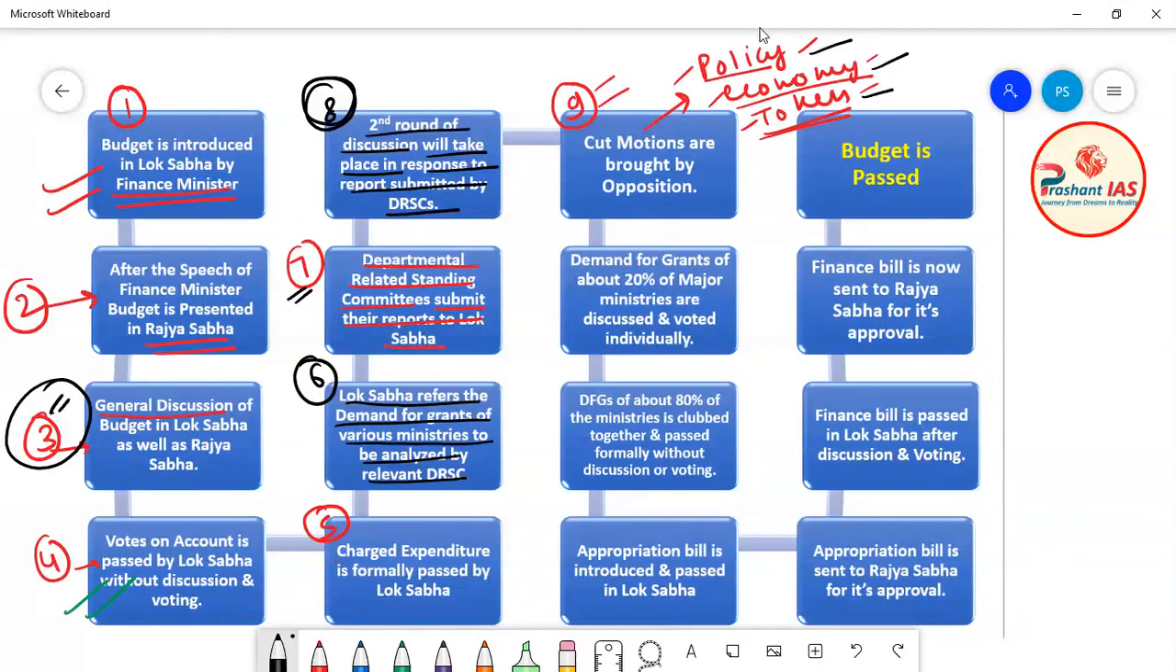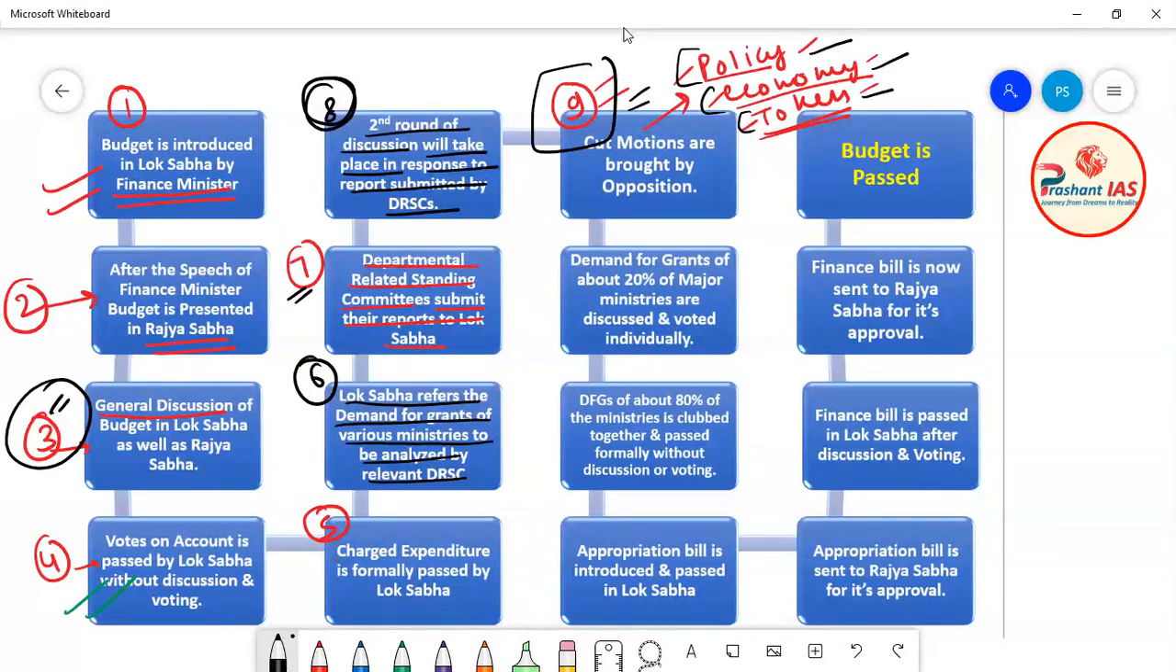For the time being, you just understand what the ninth step is. In the ninth step, various cut motions are brought by the opposition. And the work of these cut motions is to try to reduce the amount of demand for grants.